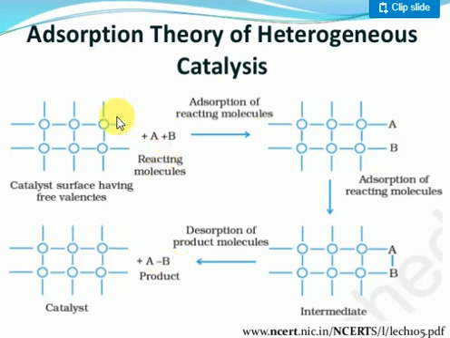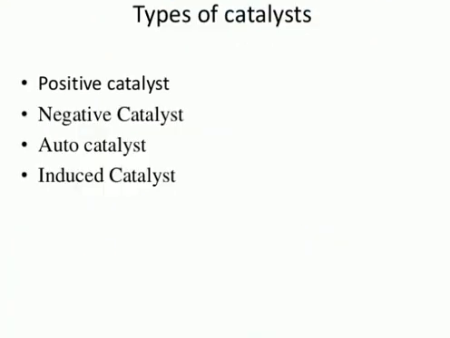Again, some reactant molecules come, attach to the same site and perform the chemical reaction. This reaction happens continuously. This is nothing but chemisorption. I am saying it very clearly: a particular catalyst will perform particular chemical reactions only.